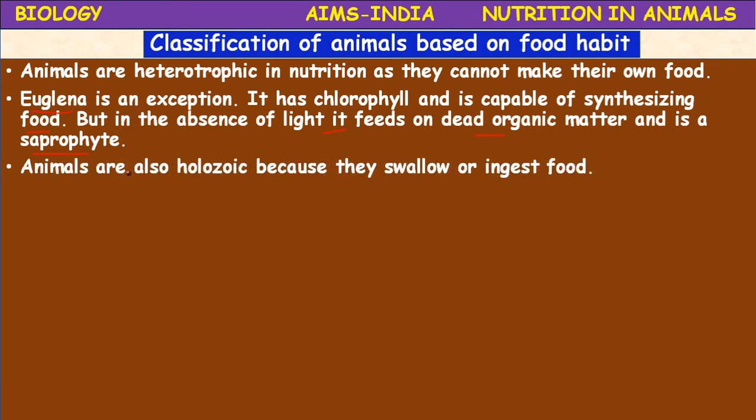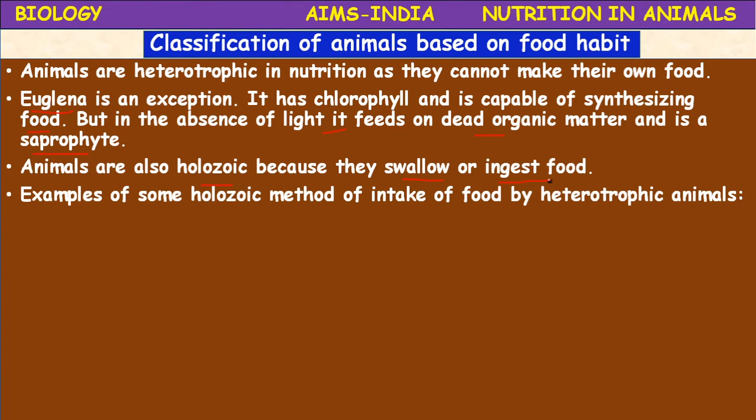The animals are also holozoic because they swallow or ingest the food material, solid particulate food they feed on. What is holozoic? The organisms which feed on solid and particulate food materials are called holozoic animals, and the nutrition is called holozoic nutrition. Examples of some holozoic methods of intake of food by heterotrophic animals, based on that habit, the animals are